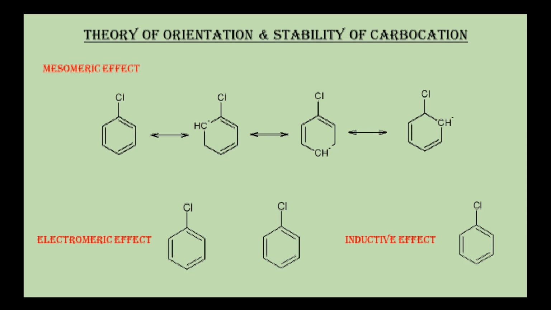But in case of inductive effect, chlorine is more electronegative than carbon. It will pull the electrons from the benzene ring. That's why the inductive effect shown by halogen will be minus I. Now if the minus I effect is more than the combination of these mesomeric and electromeric effects, then the attack will be controlled by the inductive effect.